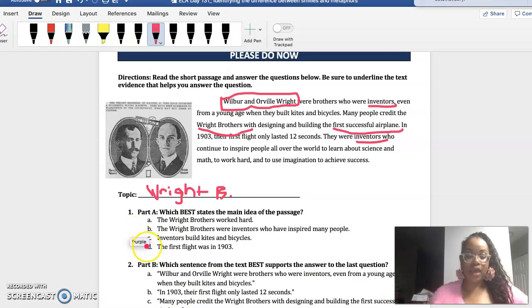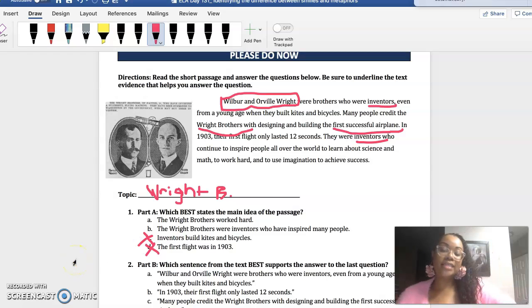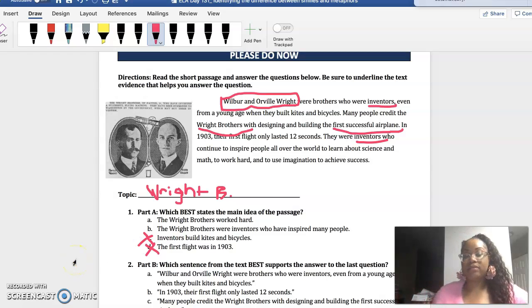I'm going to go ahead and eliminate D. Because, first of all, it doesn't even have my topic. The Wright brothers is not even in there. I'm also going to go ahead and eliminate C because even though it says inventors, it's not specific enough. And it does not have my topic. So I see that A and B both have the topic, the Wright brothers.